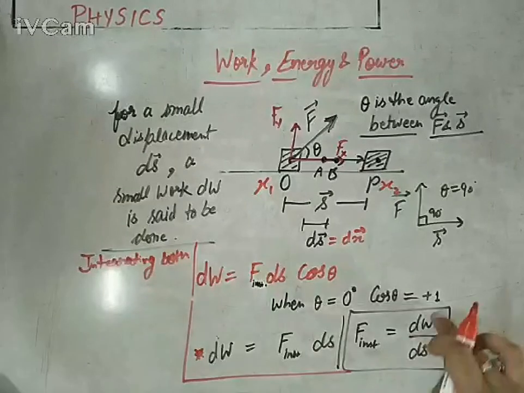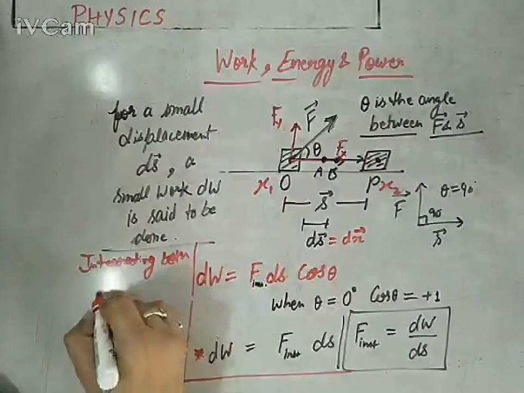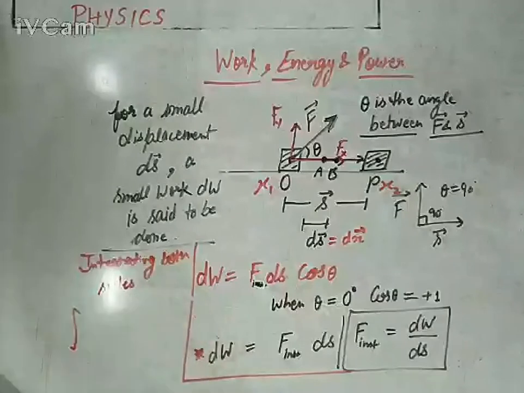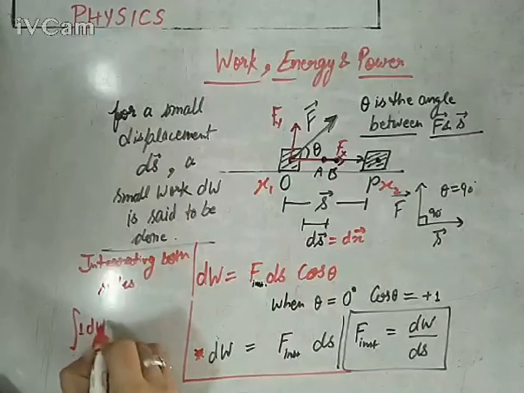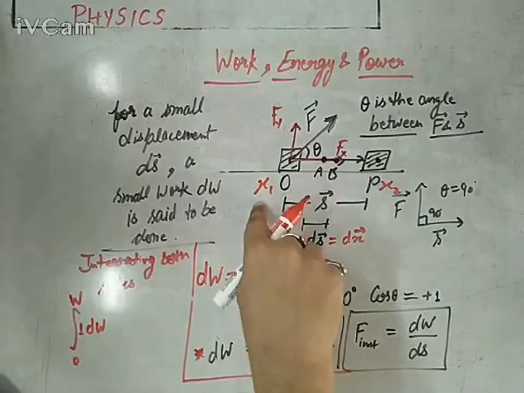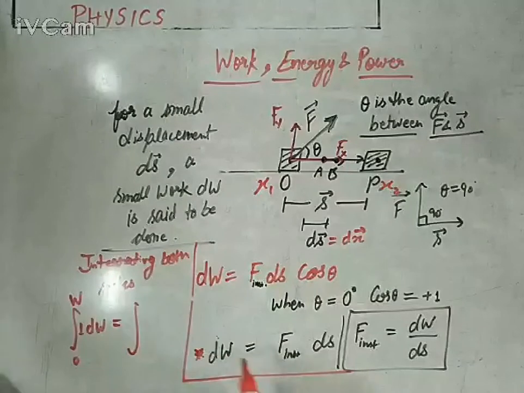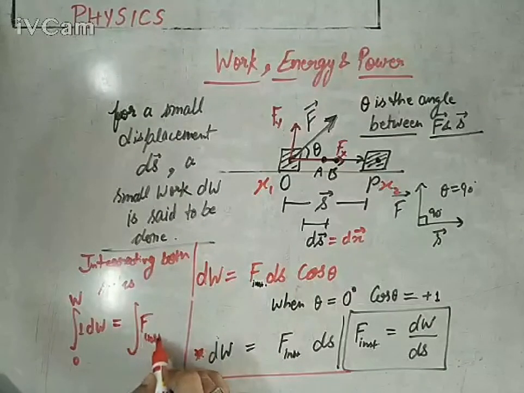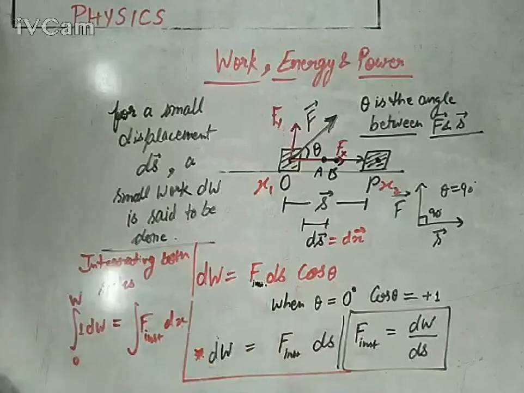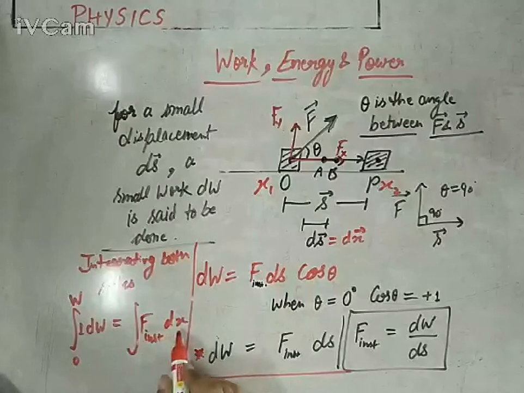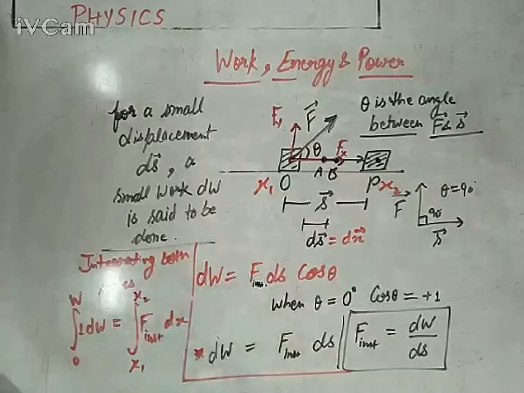For instantaneous data we should go for differentiation. So integrating both sides, what will you get? Integration of dW, work done, let's say from 0 to W, initially work done is 0 and finally it is W, equals the integral of F instantaneous, and F is a variable force, so definitely it would be dependent on x. So F instantaneous dx or ds as you wish according to the data, and the limits of displacement or position are x1 to x2. So this is the basic blueprint for work done for a given range.